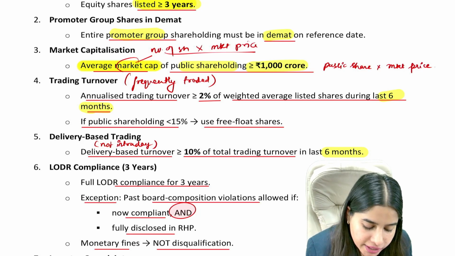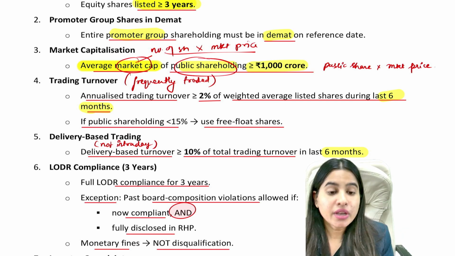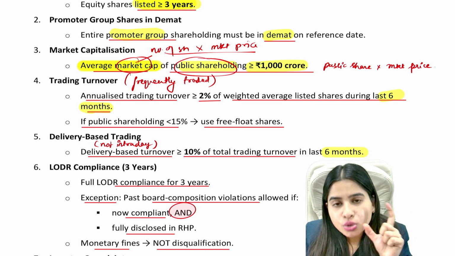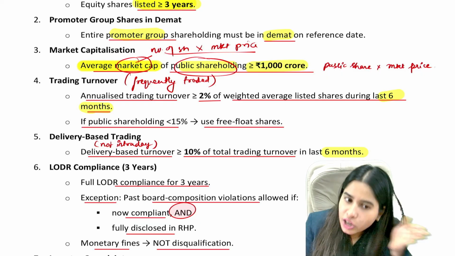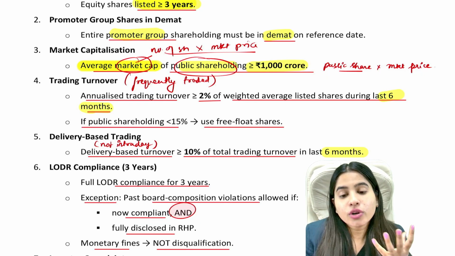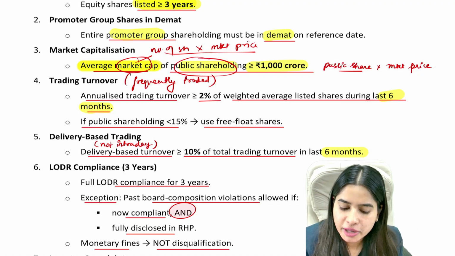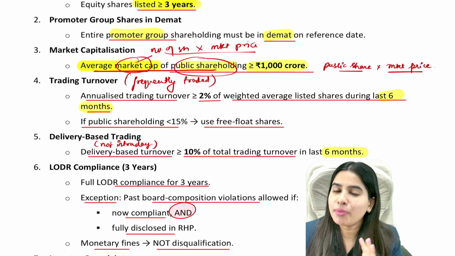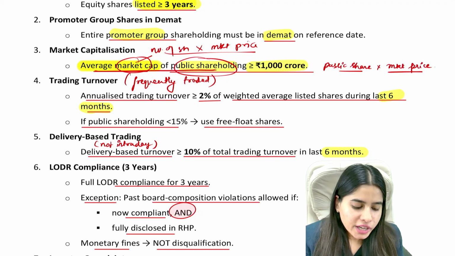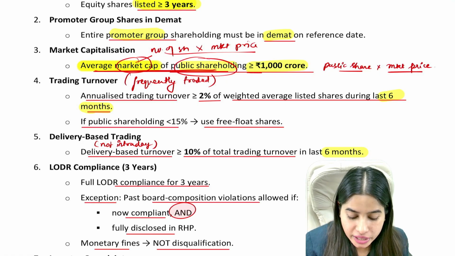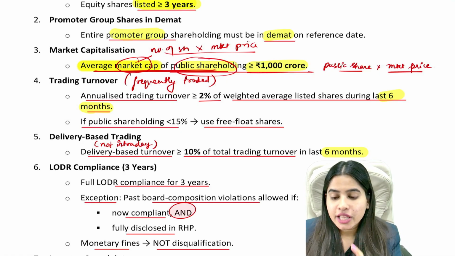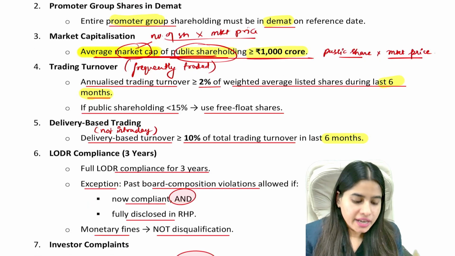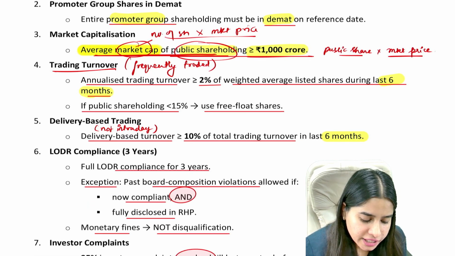We have to take market cap of only public shareholding, means market cap of only those shares which are held by public, not promoters. So basically, we'll take only those number of shares which are held by public into market price. If we will do this, we will come to average market cap of public shareholding. And only if your average market cap of public shareholding is at least 1000 crore, then only you will be eligible for fast track.